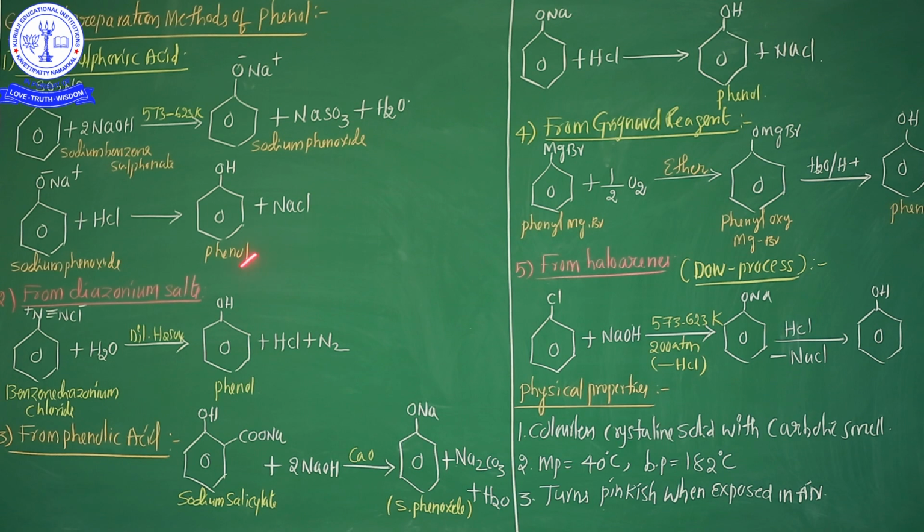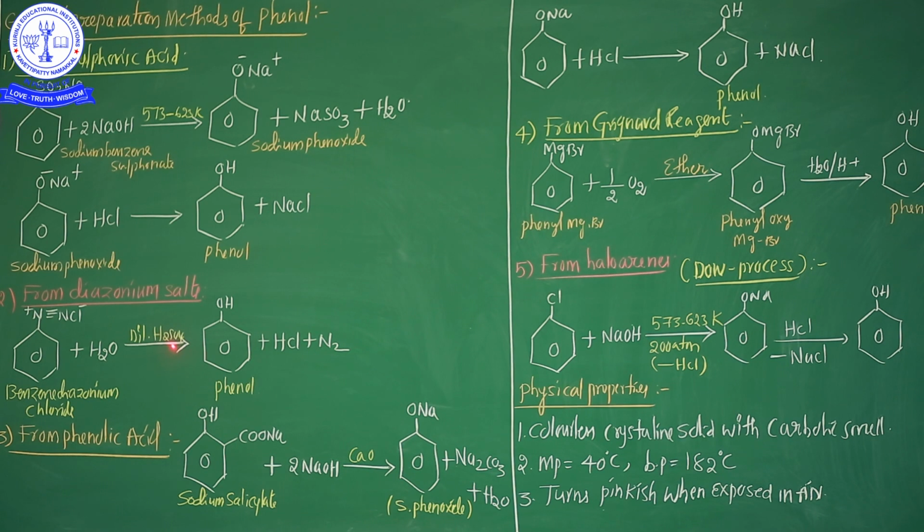The second preparation method is from diazonium salt. This is one of the most convenient methods for the laboratory preparation of phenol.